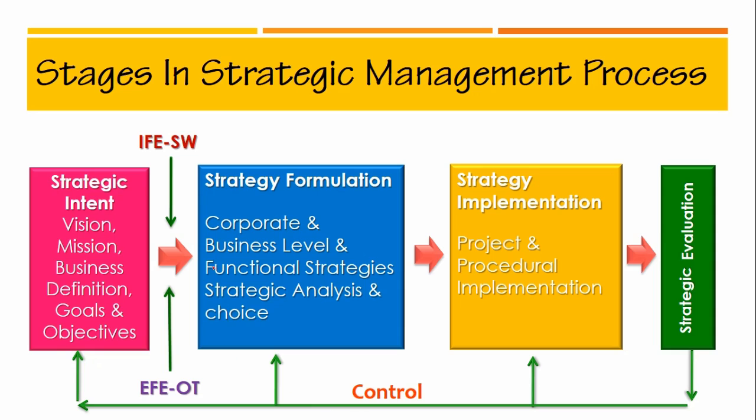The second stage of the strategic management process is formulation of strategies. But before that, every organization will do internal and external environmental analysis. The internal environmental analysis includes analysis of the 5 M's resources, that is materials, machines, manpower, money and management, as these resources contribute to the performance of the organization by developing competitive advantage.